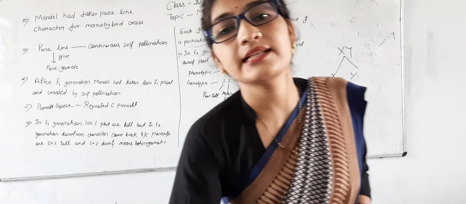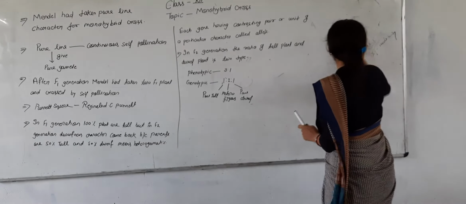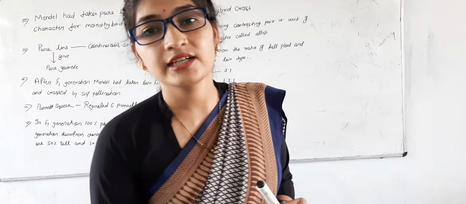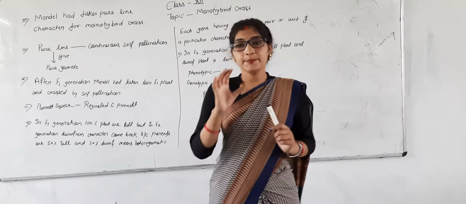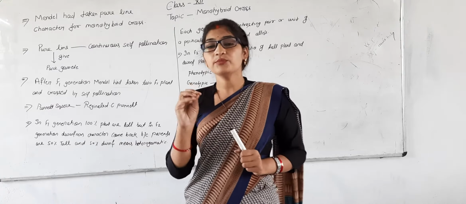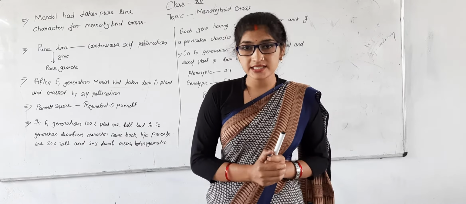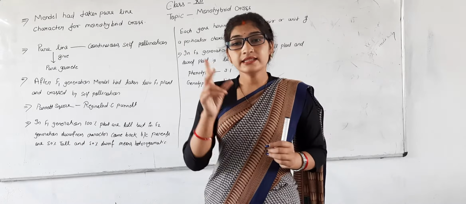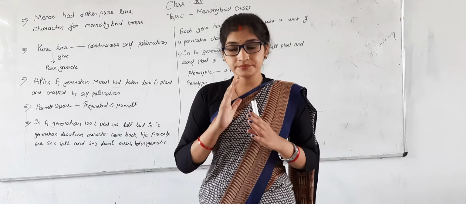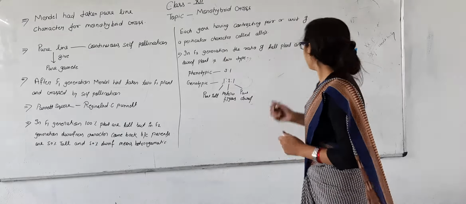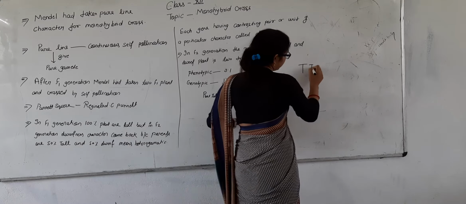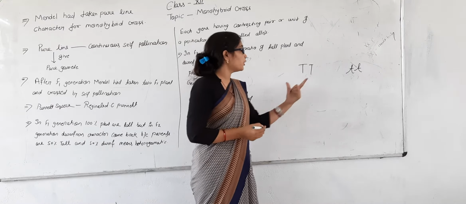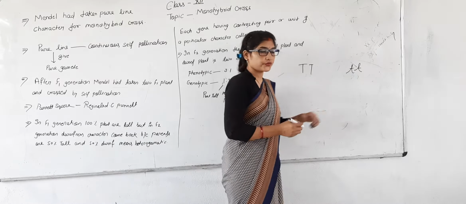Due to this reason, Mendel used pure line characters for his monohybrid cross. First of all, Mendel took the tallness, the height of the plant. If we talk about the height of the plant, it has two different types of alleles, one is tallness and one is dwarfness, and these are contrasting to each other. Mendel took a tall plant and a dwarf plant. These are pure line, meaning this is the pure tall and this is the pure dwarf.